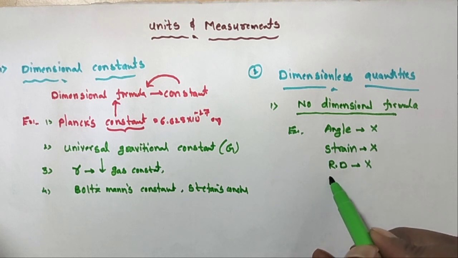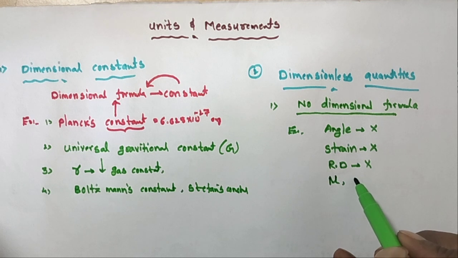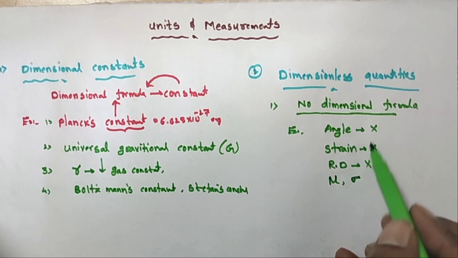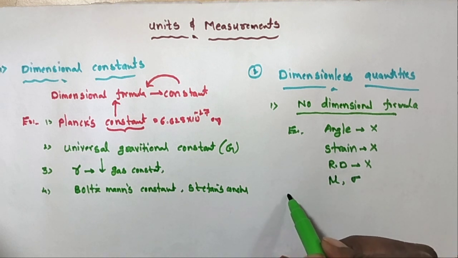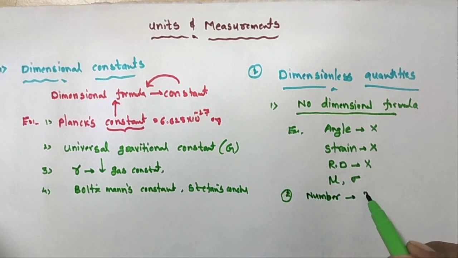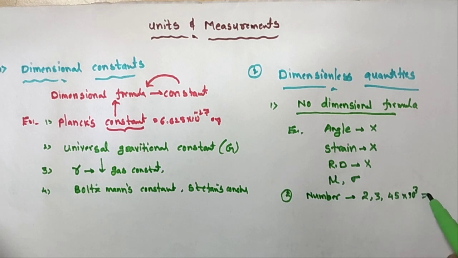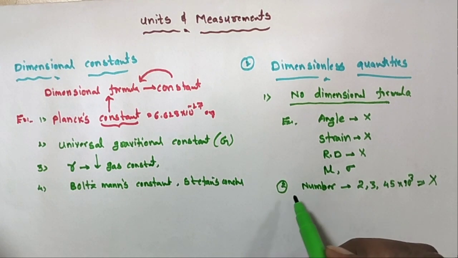The coefficient of friction mu also has none. The coefficient of restitution and Poisson's ratio also have no dimensional formula. Another point: numbers also have no dimensional formula, for example 2, 3, 45, and 10 cube. Please remember, numbers have no dimensional formulas.